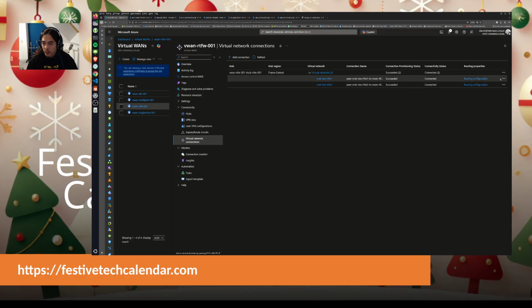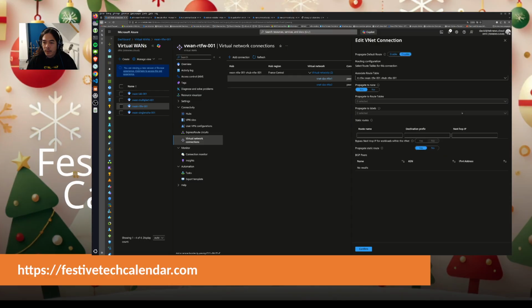So here I will do this one, but it will be the same for the other one. And here I'm associated to the custom route table, and this time I've set propagate to none, which means that I do not propagate the routes of the connected network to the virtual hub.